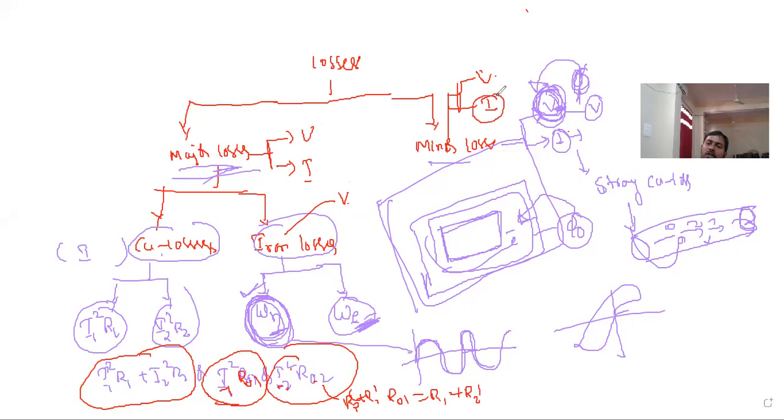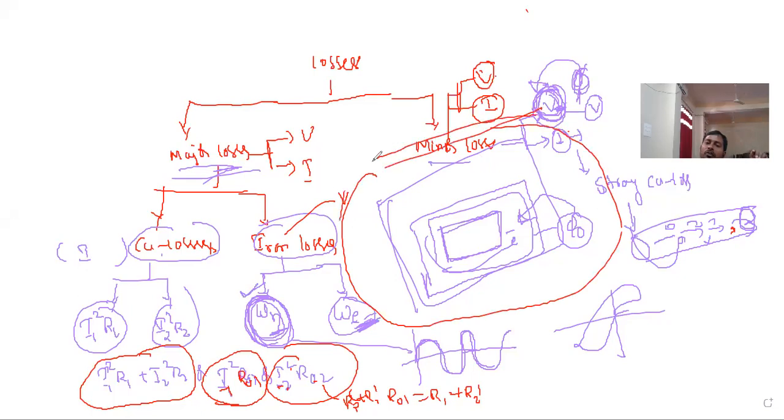The stray copper losses are because of the local currents in the conductor, and the stray iron losses are nothing but, whenever the leakage flux cuts the transformer tank and outer peripheral parts of the transformer, EMF is induced in the transformer tank also, and because of that some local currents, some eddy currents, will take place in the transformer tank. Those losses are nothing but stray iron losses. So these are the total losses in the transformer.